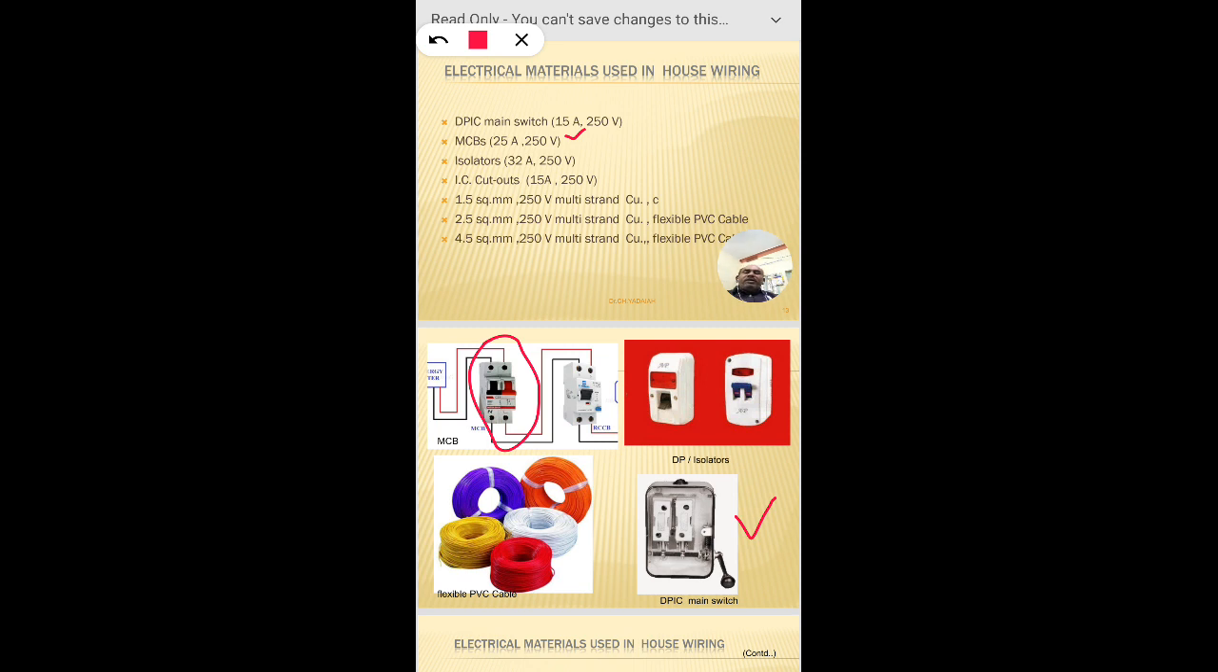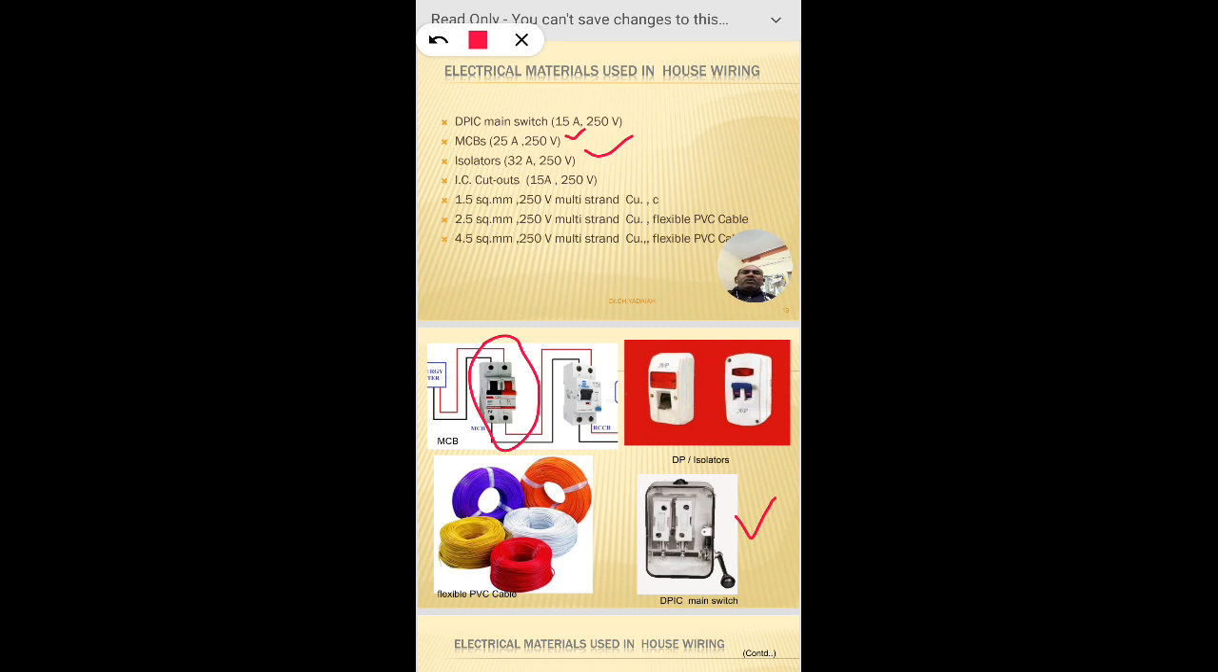But nowadays, instead of kitkat fuses, everyone is using MCBs, single phase or three phase. In domestic use we are using single phase. And coming to the iron clad cutouts, it is just like this, out and in. Generally this is similar to this one.